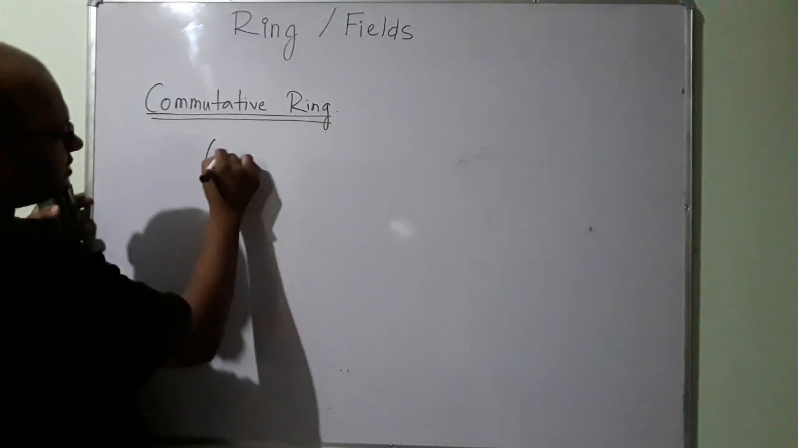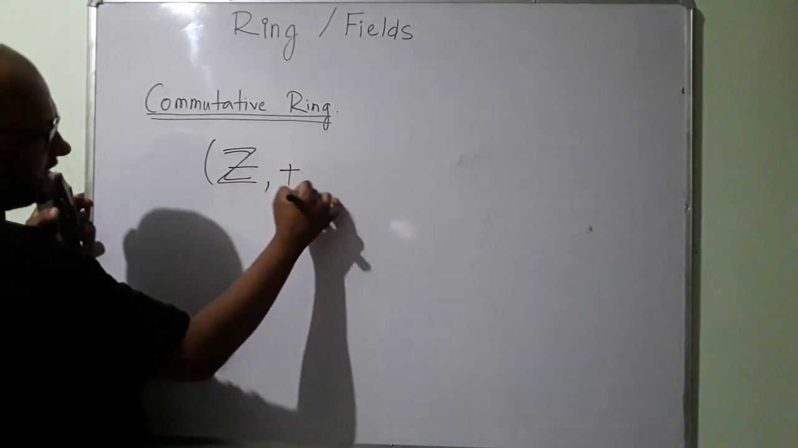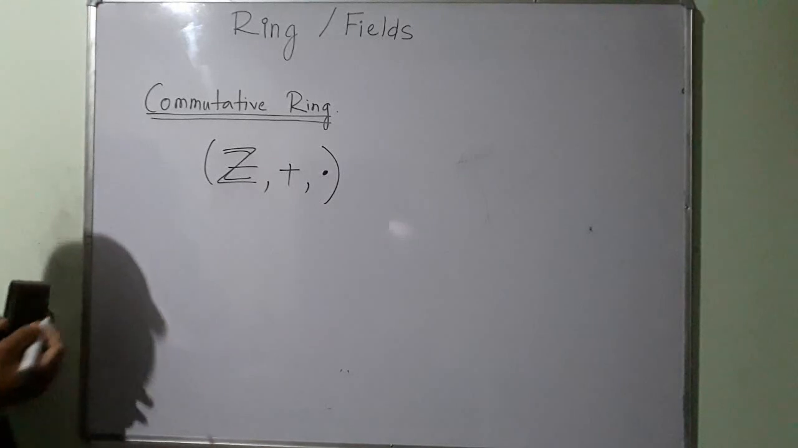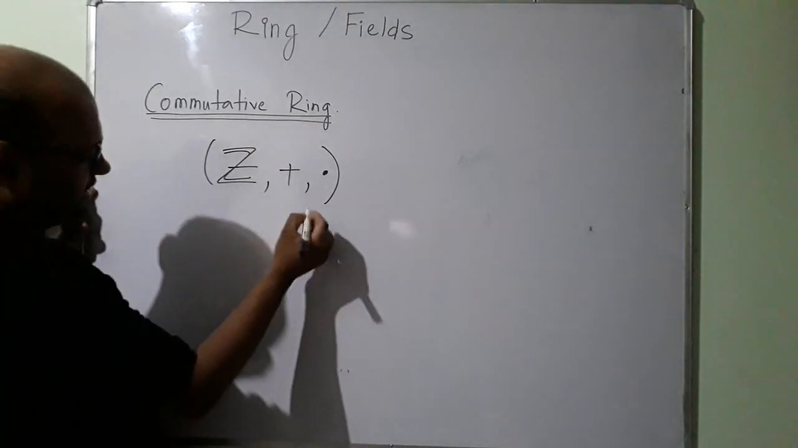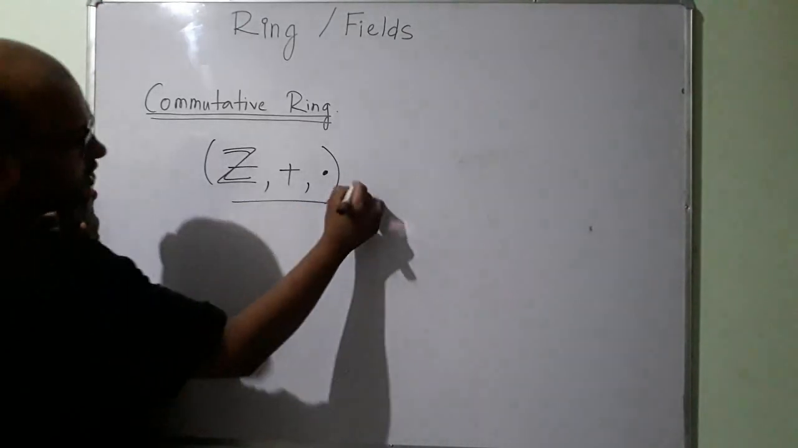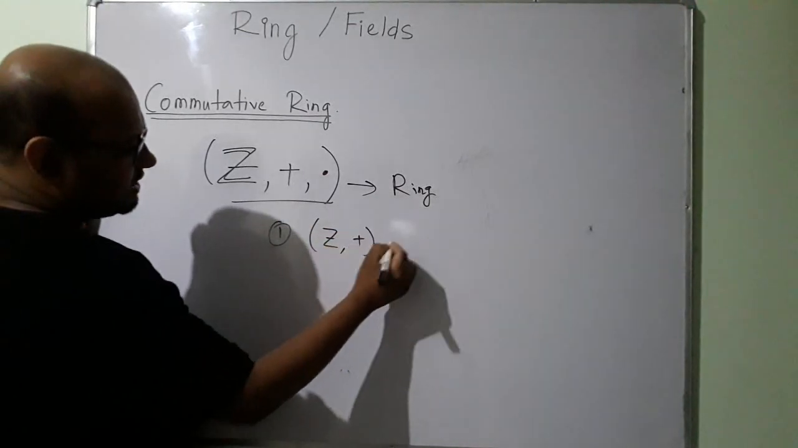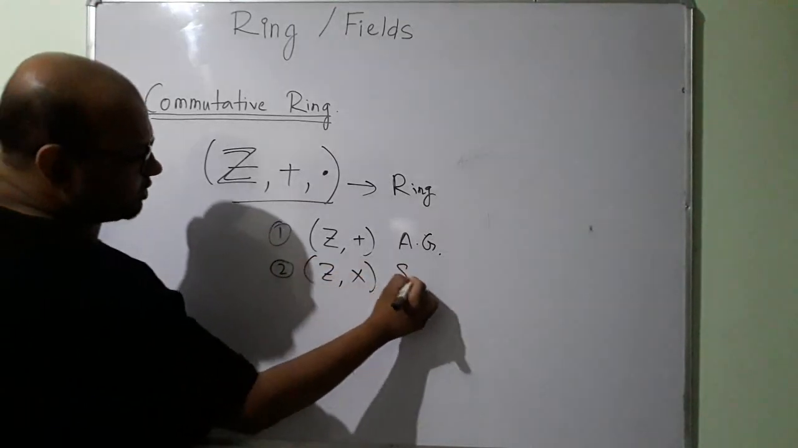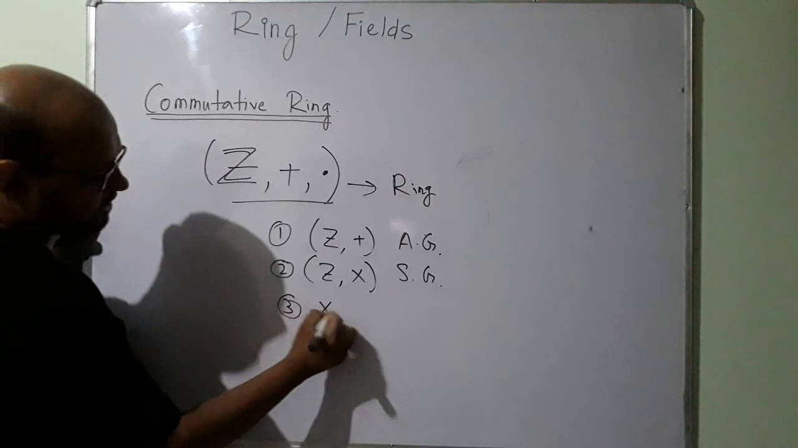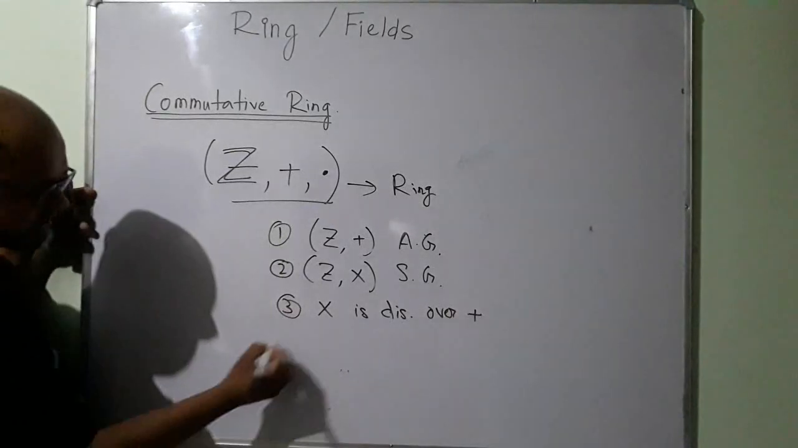The set of integers. Once again, this will be a quintessential example that we will use throughout this lecture. This Z under addition and multiplication. Let us see. I know this is a ring. We already talked about this. So rule number one, Z under addition is an abelian group. Z under multiplication is a semi-group. I know multiplication is distributive over addition. Already discussed this.